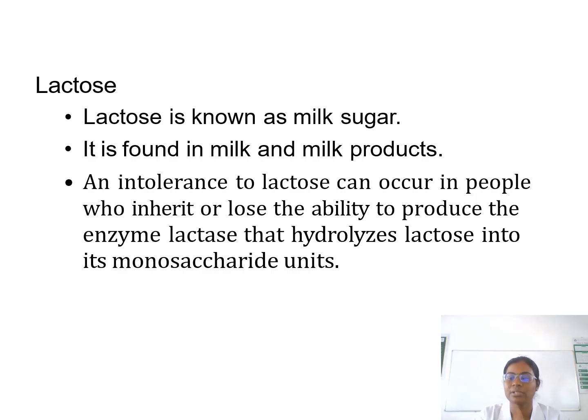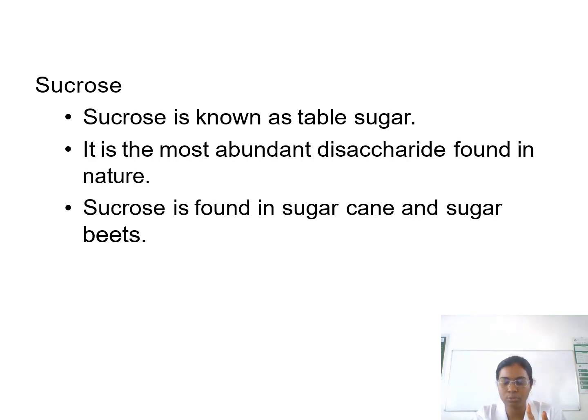Lactose intolerance can occur in people who inherit or lose the ability to produce the enzyme lactase, which hydrolyzes lactose into monosaccharide units. And sucrose. Sucrose is known as table sugar. It is the most abundant disaccharide found in nature. Sucrose is found in sugar cane and sugar beets.